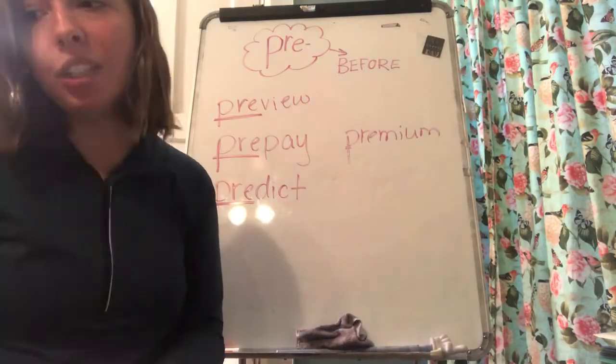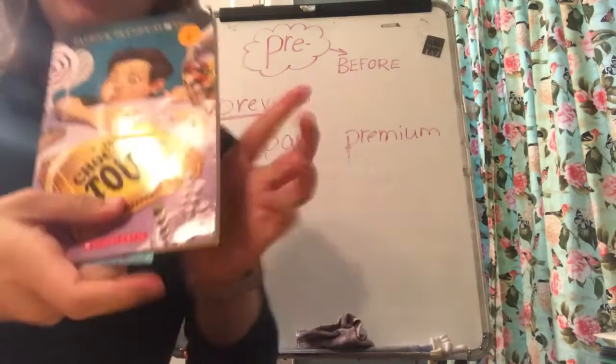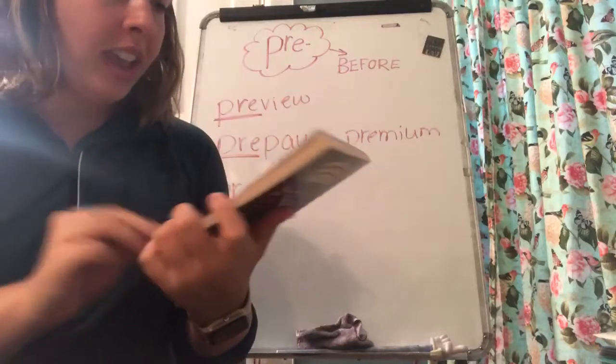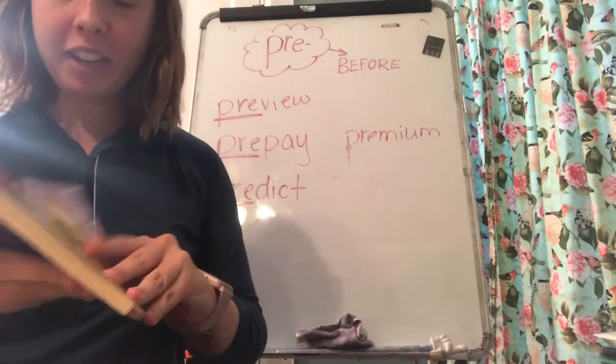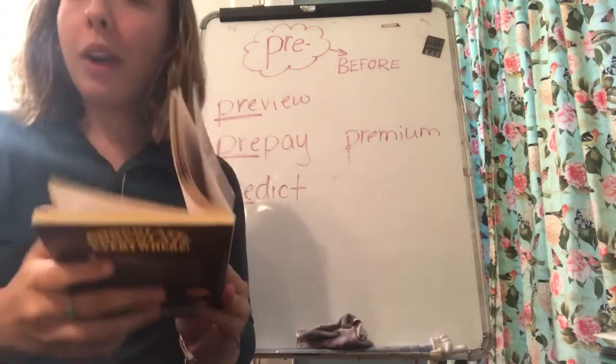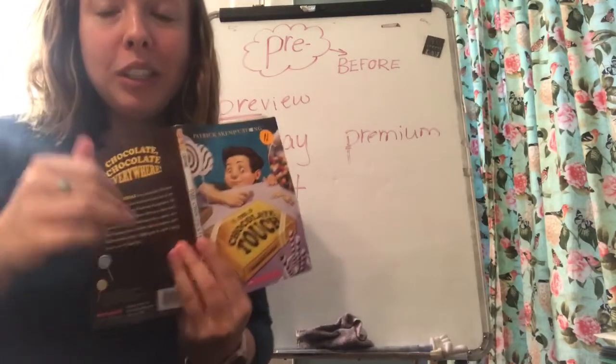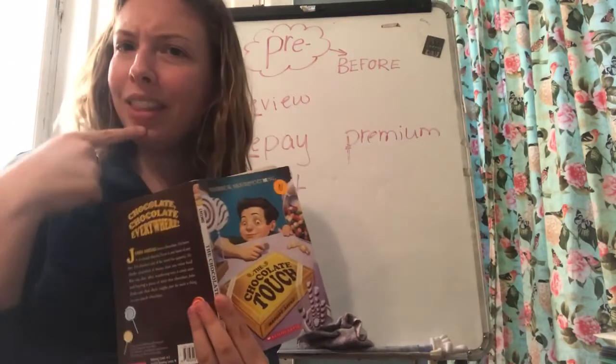Now we're going to hop into our story for today. We're just going to read a little bit. So we're reading The Chocolate Touch, and we are actually just about to finish up chapter 2. The last thing we read in the story was John went to the chocolate shop, and the store owner